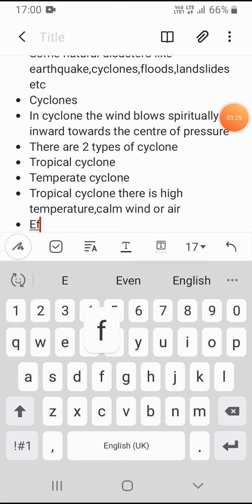Let's learn about the effects of cyclone.